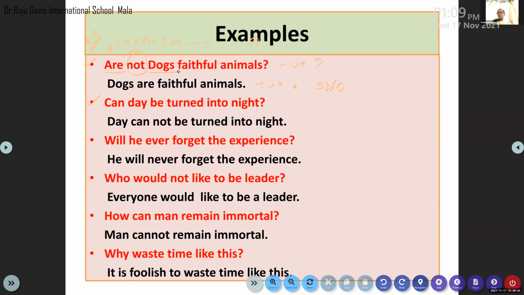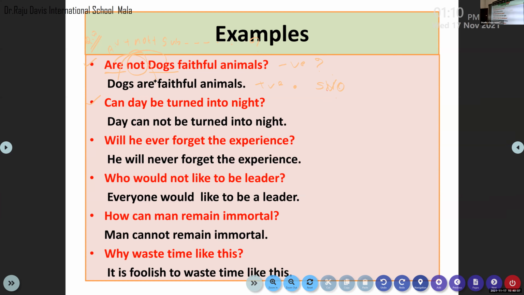Dogs. Okay. So we have, and the auxiliary verb is are. So when you transform a question into a statement, we need to interchange the position. See, subject is in the beginning and auxiliary verb is placed after the subject. Okay, so two things. If the question is a negative question, we need to frame a positive statement.